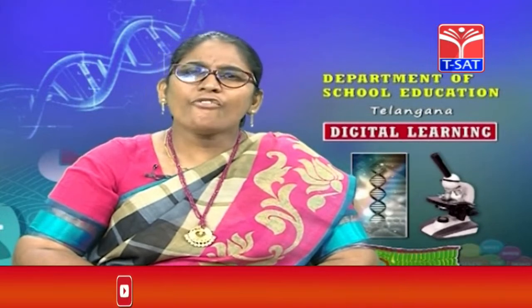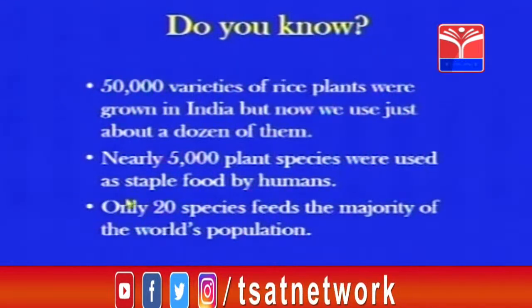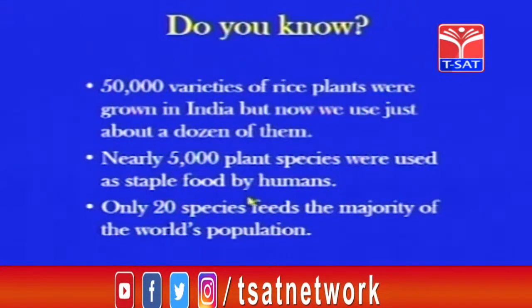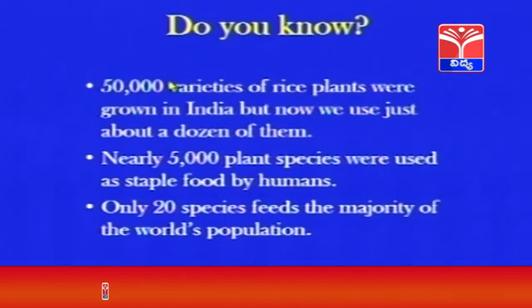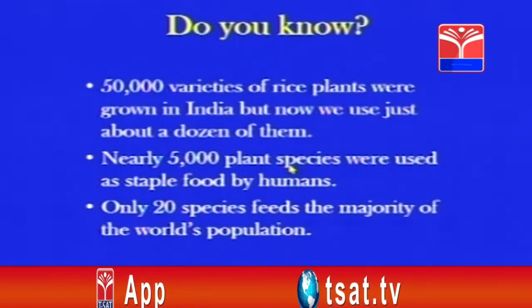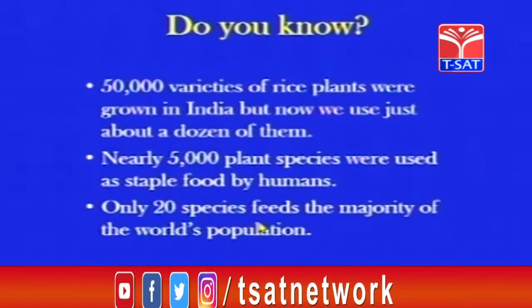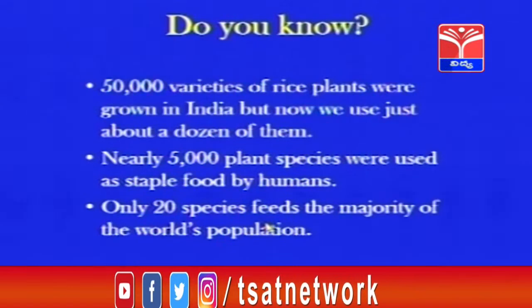Nearly 5,000 plant species were used as staple food by humans. That means out of 50,000 varieties of rice, presently people are consuming 5,000 varieties. What happened to the other varieties, children? They might have vanished. Only 20 species. So how many species are we using?